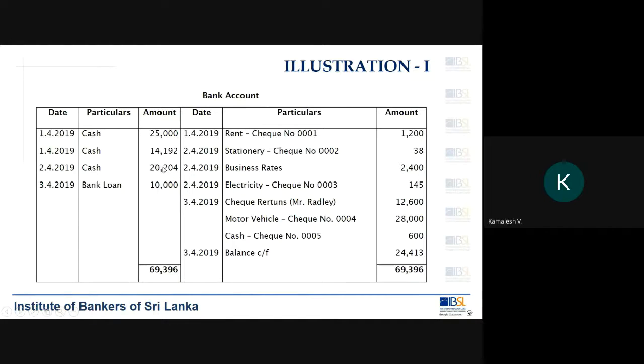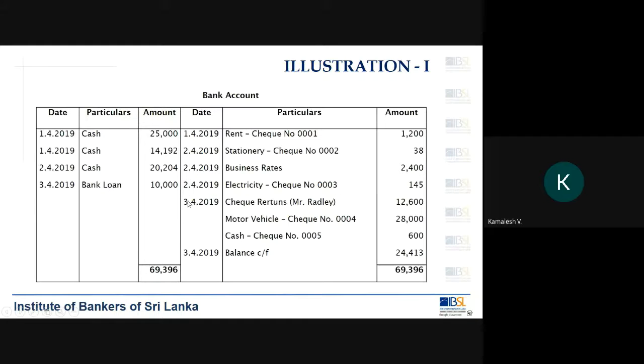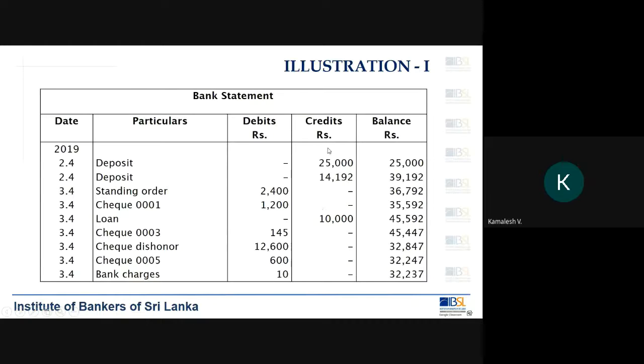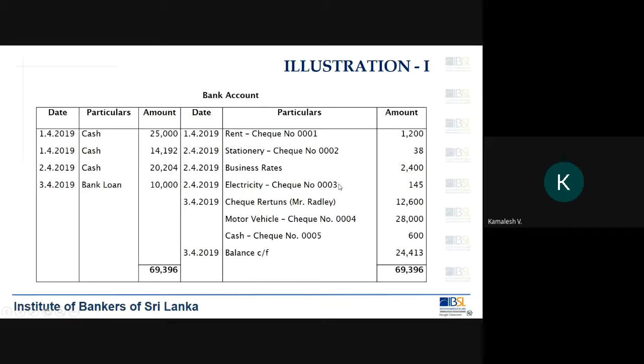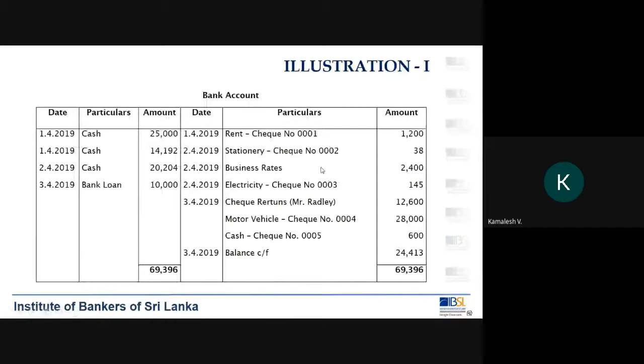Now, what is this 20,204? That is a deposit that you have made, not yet realized, like checks deposited, not yet realized. You see that? Okay, so in the bank reconciliation, you have found one item. What is that? Checks deposited, not yet realized. Now, let's go to the other component.